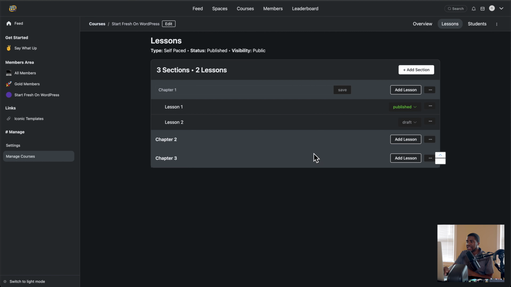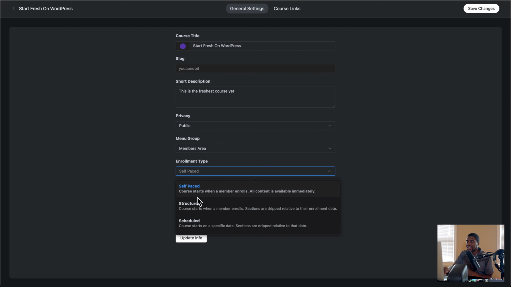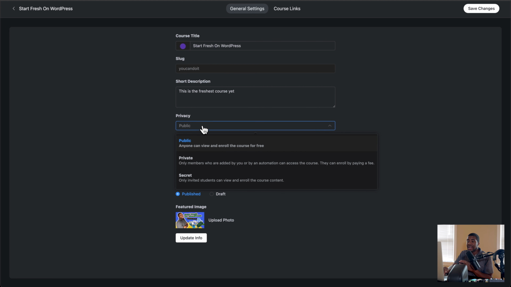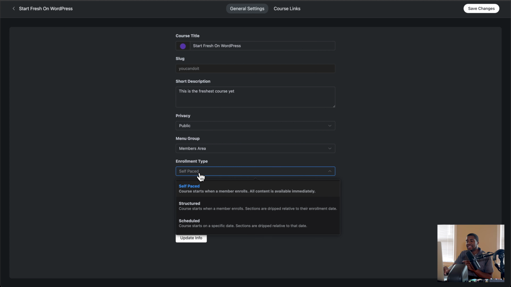But in terms of the sections, if I edit this course, you can see how this enrollment, self-pay, structured schedule, this part will apply to the sections if I'm not mistaken. So this right here, after you name your course, you add a description to it, decide whether or not it's public or private or secret. The enrollment type does affect something else on the section level, if I'm not mistaken.